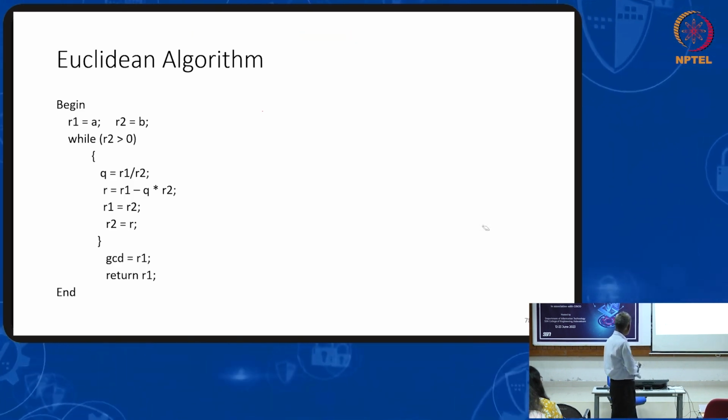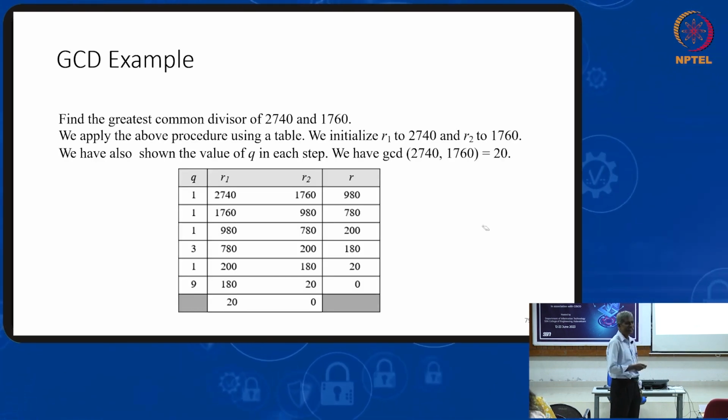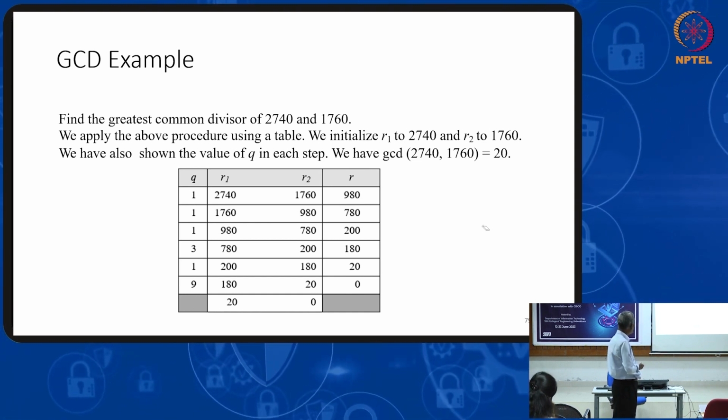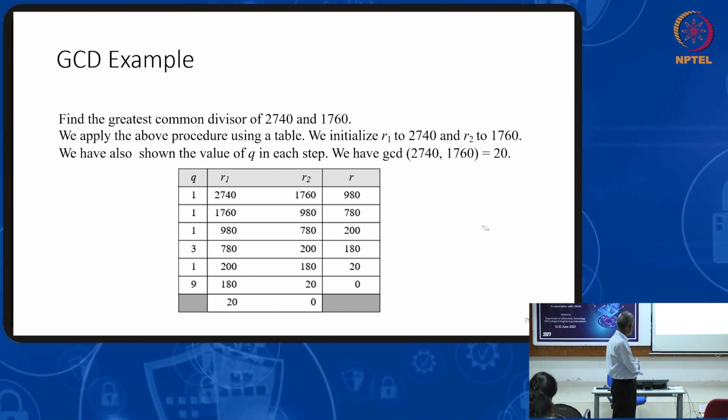First, R1 equal to A, R2 equal to B. So what will be A and B? R1 is 2740, R2 is 1760.